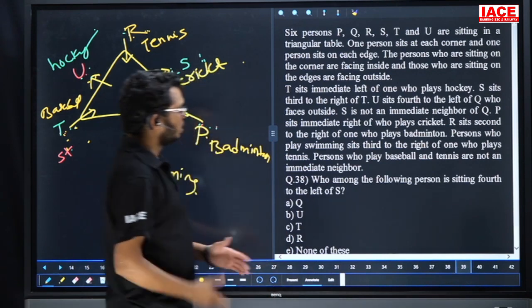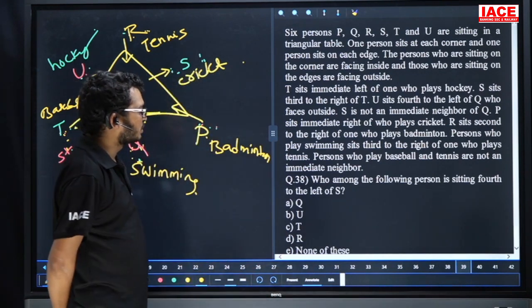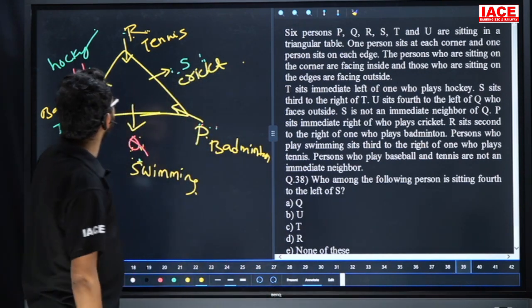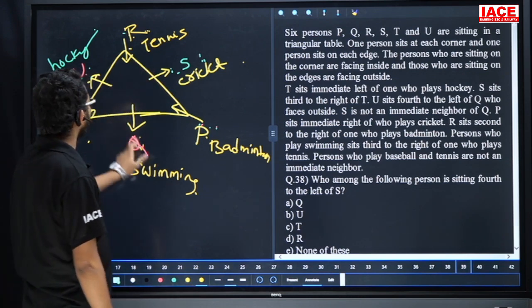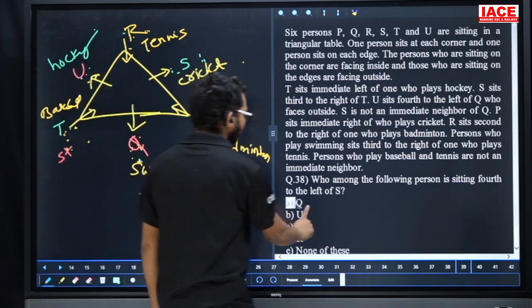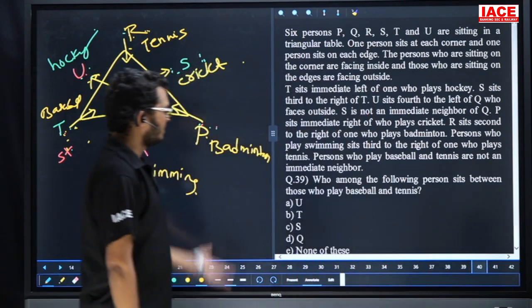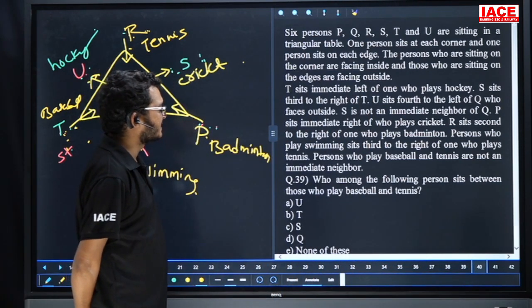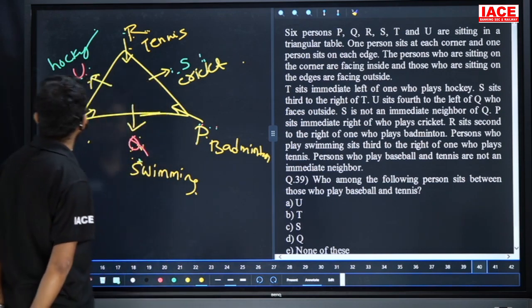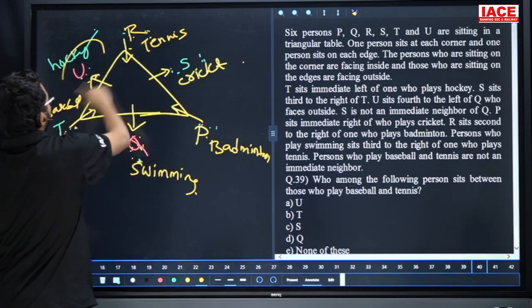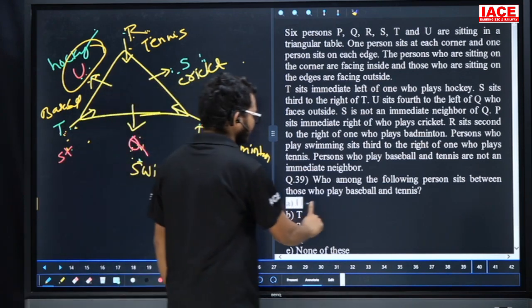Question number 38. Who among the following is sitting fourth left of S? 1, 2, 3, 4th, Q. The answer is Option A. Question number 39. Who among the following sits between the one who plays baseball and tennis? Between baseball and tennis is U, hockey. The answer is Option A.